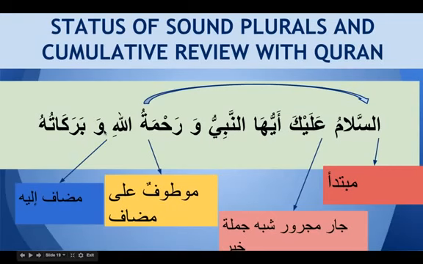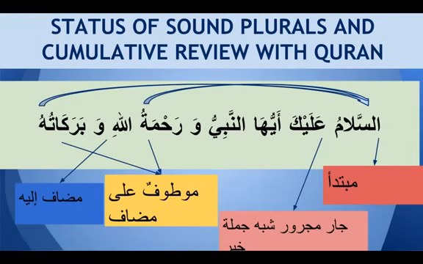And wow is again we got ataf, and barakatu is again mawtufun ala as-salam, and hu is a damir muttasil, and this is a combination of mudaf ilayhi barakatuhu. Then who goes to Allah. So saying the peace upon you, O messenger, and the mercy of Allah and blessings of Allah.